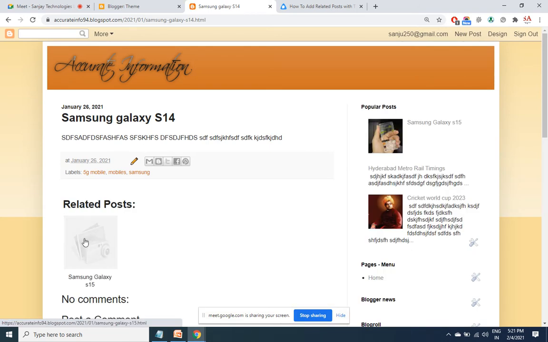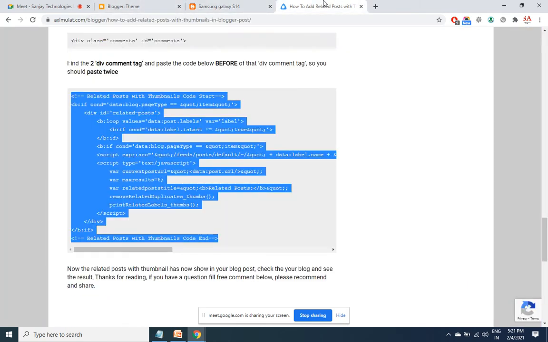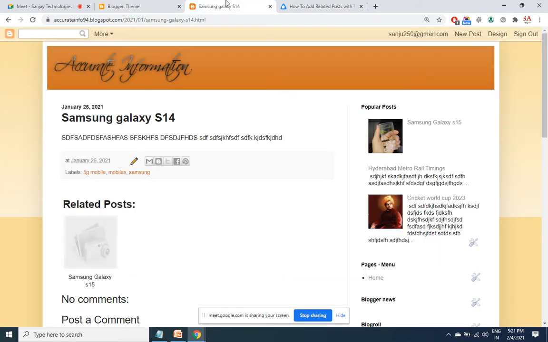So though you may have thousands of posts in Blogger, automatically it's going to group them and also update it in real time. This is a solution which will work permanently as long as you continue to use the theme. If you change the theme, again you'll have to implement these steps. So till that theme is working, this will be working and it will be dynamic linking. There are a lot of benefits of it, so please don't ignore it. Do it straight away for your blog. Tomorrow I may publish Samsung Galaxy S20. Links will automatically get updated here with the new post. So there are several benefits of it, so make use of it.